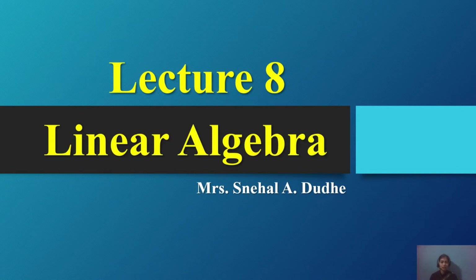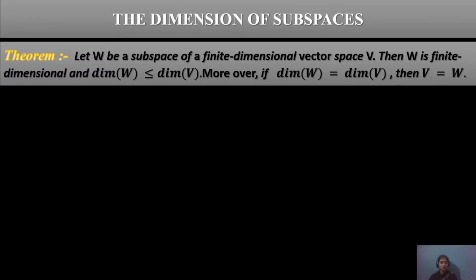Today we are discussing the dimension of subspaces. In the previous lecture, we discussed the basis, a linearly independent set generating a vector space V. Okay, let us get started with the dimension of subspaces, depending on the theorem which will be proved, that V equals W.